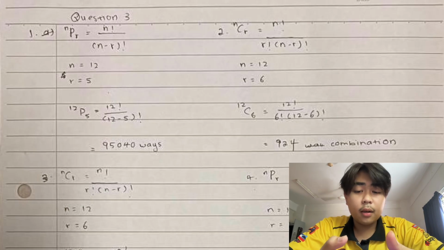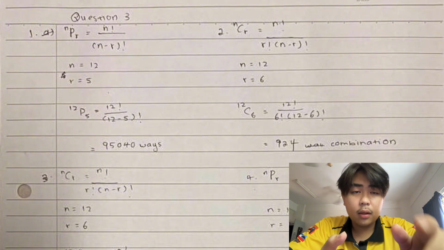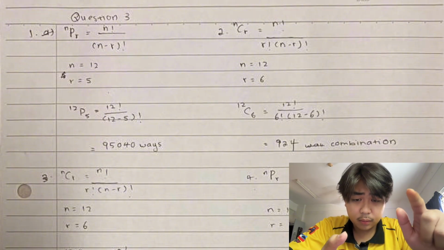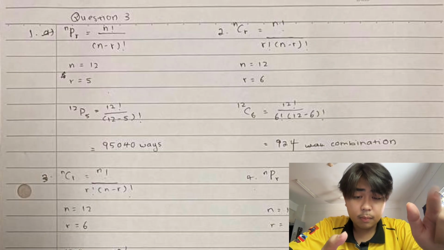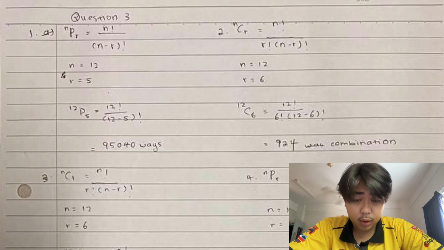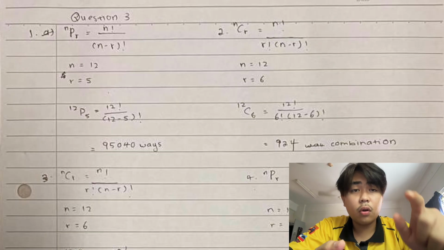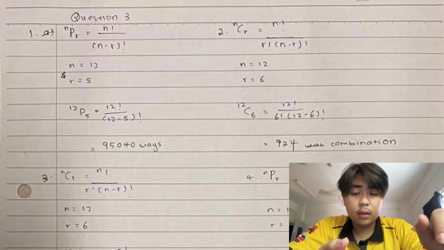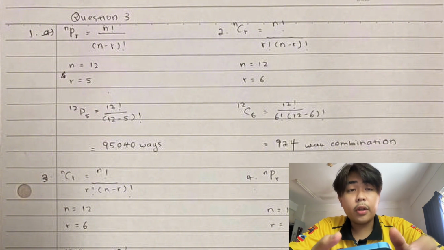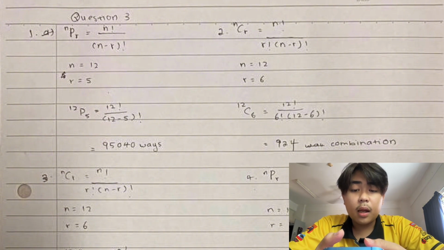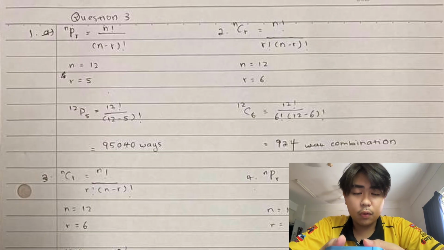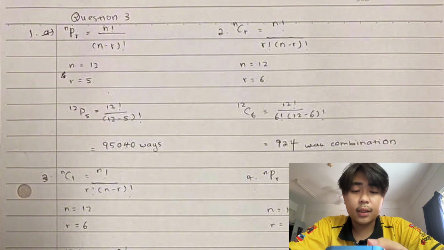For the permutation formula, nPr equals n factorial divided by n minus r factorial. For question 1, n was 12 and r was 5. So 12P5 equals 12 factorial divided by 12 minus 5 factorial. So the answer will be 95040, so it has 95040 ways.